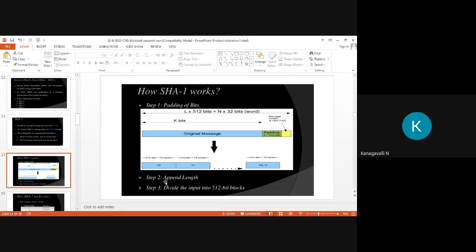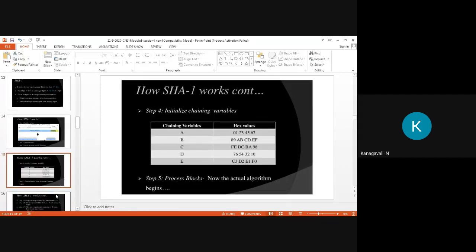The second step is we need to append our length. What is append? Adding, right? So append length. Then the third thing, divide the input into 512 bit blocks. Up to this part, I'll explain step 3. So what is the first step? Padding of bits. Then second, append length. Third is divide the input into 512 bit blocks, right?